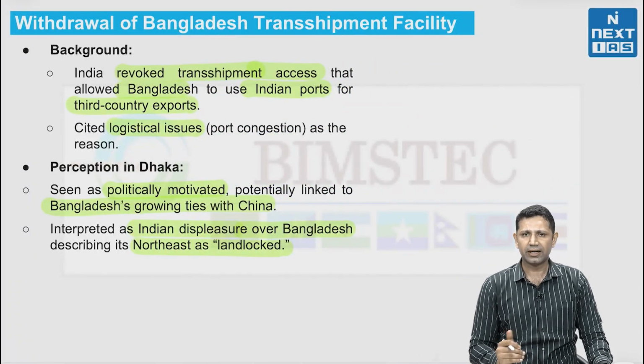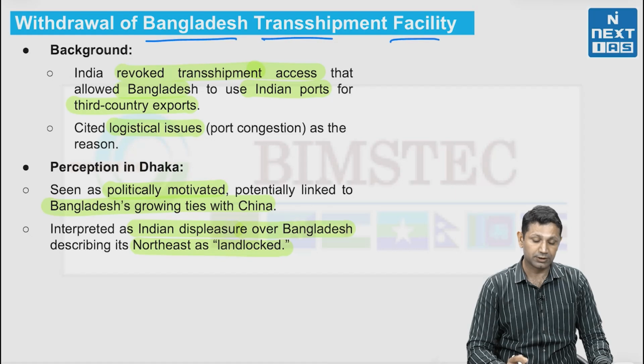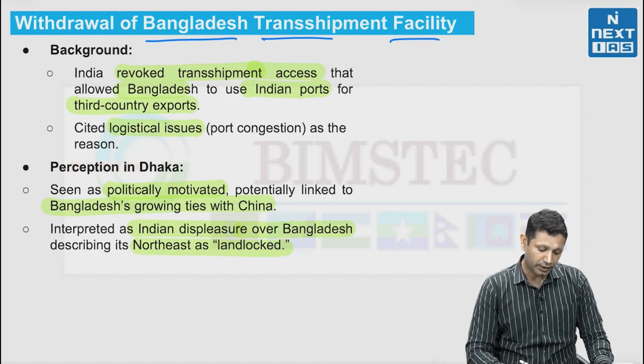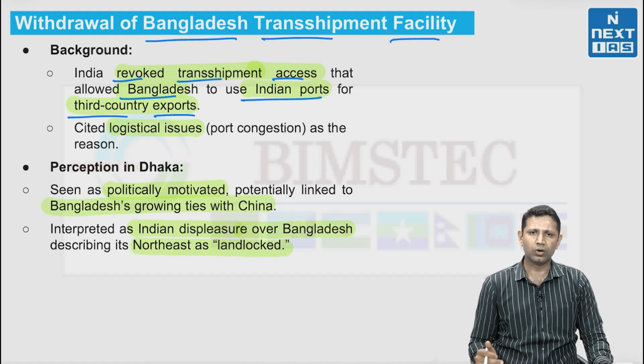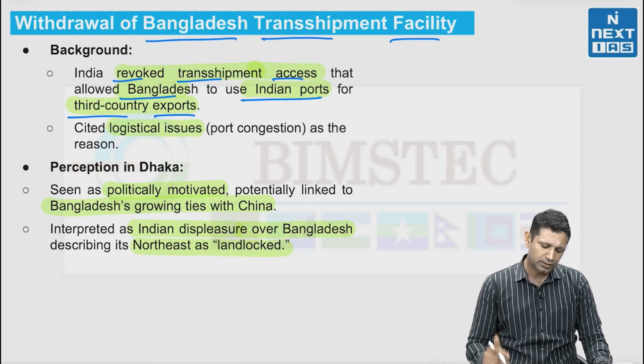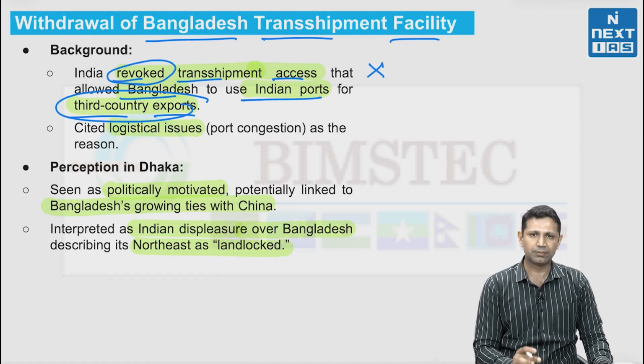Then the second news that we are having here is the withdrawal of the Bangladesh transshipment facility by our country India. So, India has revoked the transshipment access and allowed Bangladesh to use Indian ports for third party export. Third party export means if they are not exporting to India and they are exporting to any other country outside India, then these exports will now be revoked. Now, this access has been now revoked.